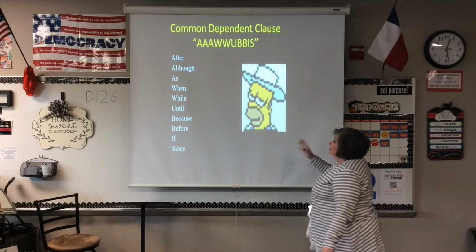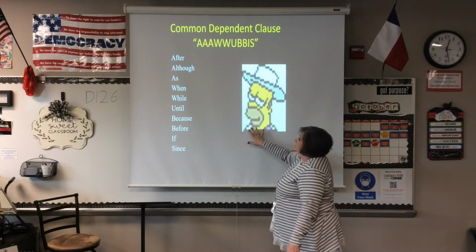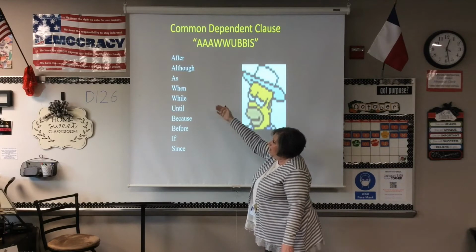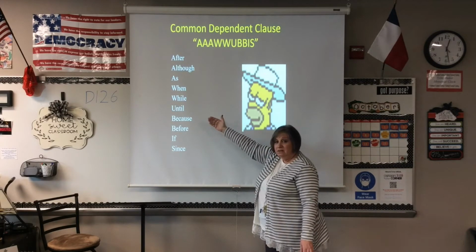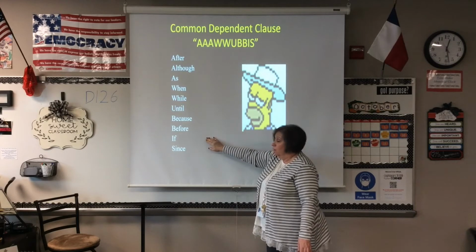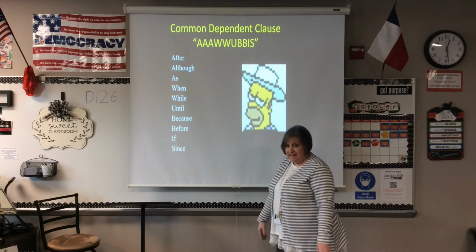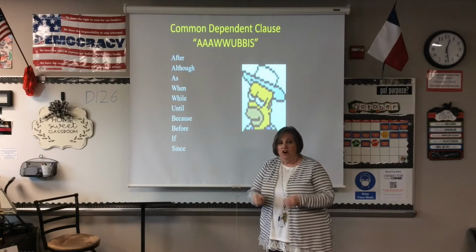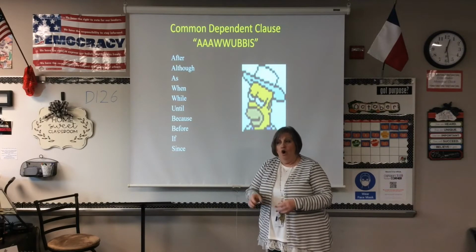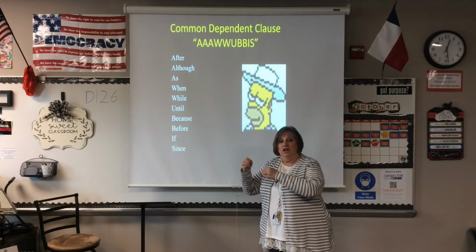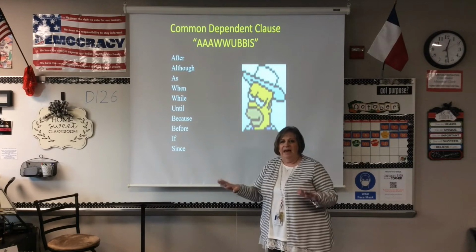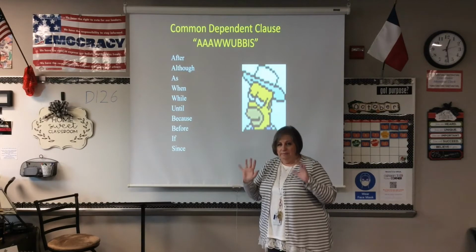So, here are the common dependent clause words: after, although, as, when, while, until, because, before, if, and since. If you have any sentence or any clause that starts with these words, you know automatically that it is going to be a dependent clause.